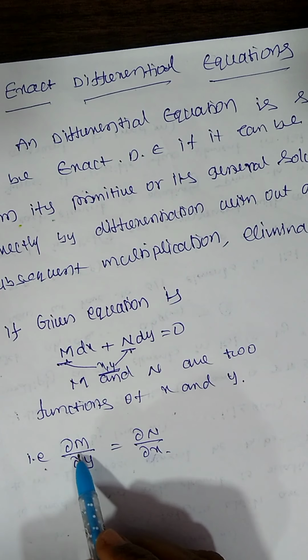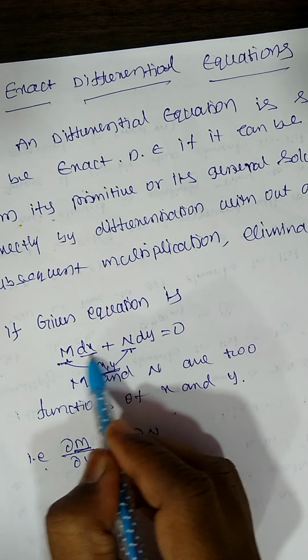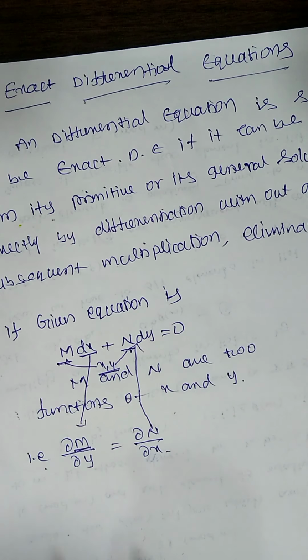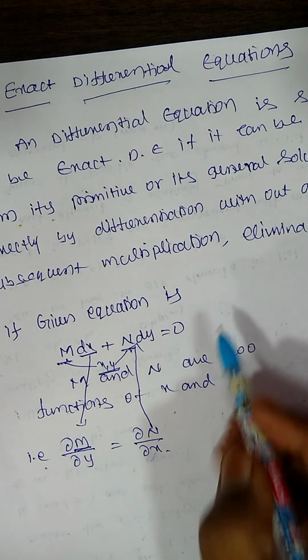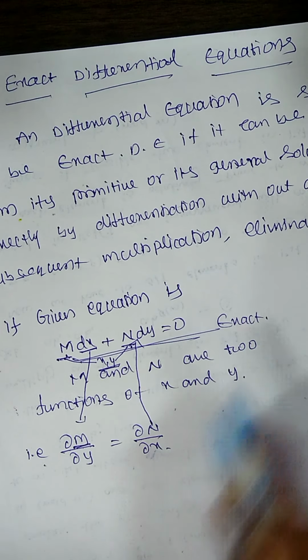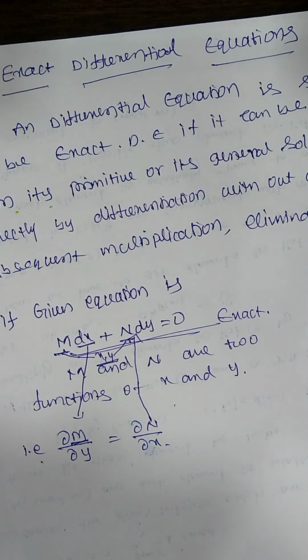That means M is the coefficient of dx, N is the coefficient of dy. Partial derivative with respect to y and partial derivative with respect to x respectively, if both are equal, then we can say the given equation is called an exact differential equation. Is it understood? Shall I explain once again?